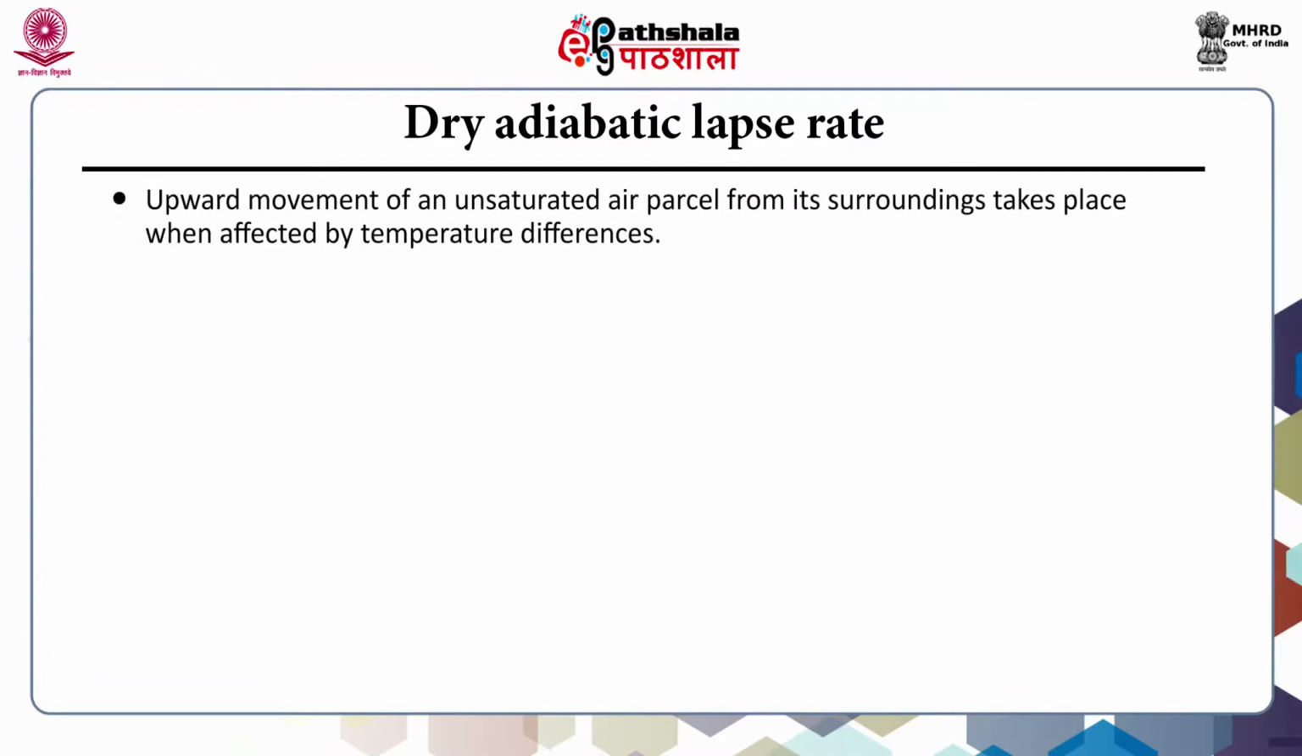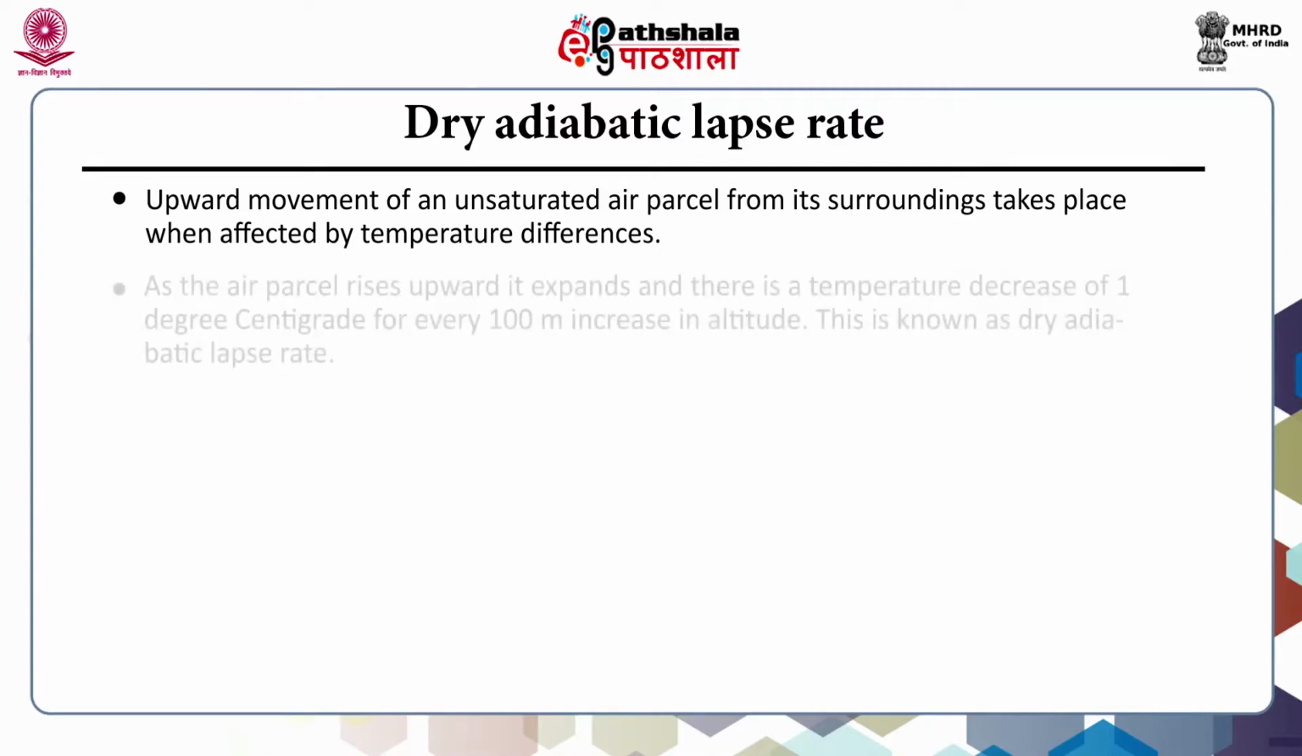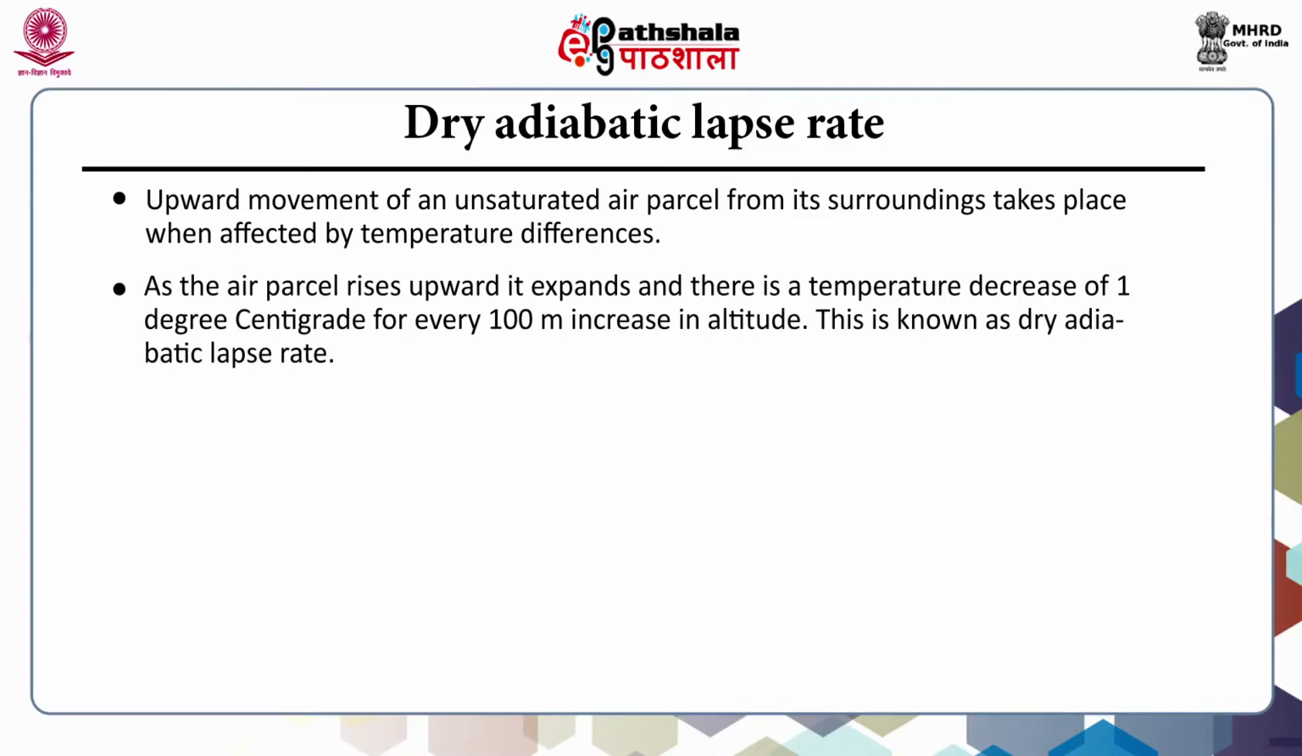The upward movement of an unsaturated air parcel from its surroundings takes place when affected by temperature differences. As the air parcel rises upward, it expands and there is a temperature decrease of 1 degree centigrade for every 100 meter increase in altitude.